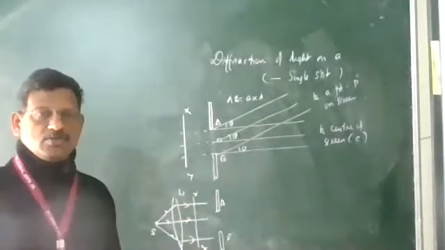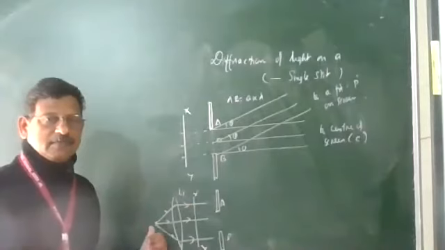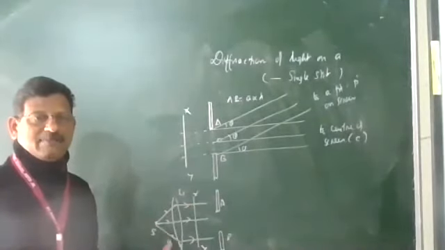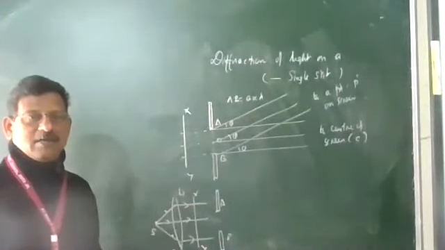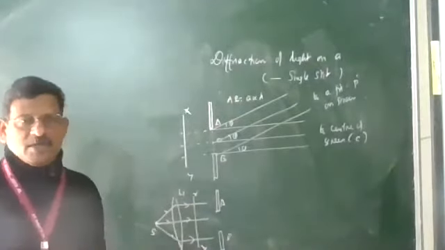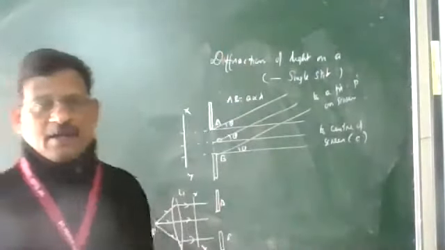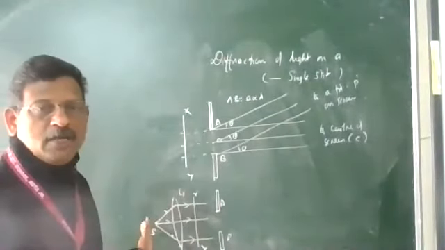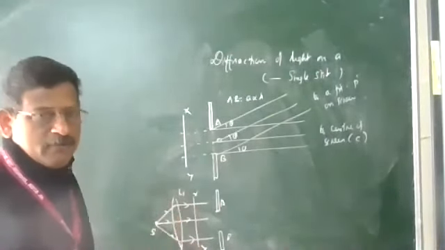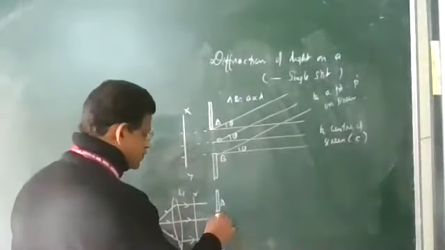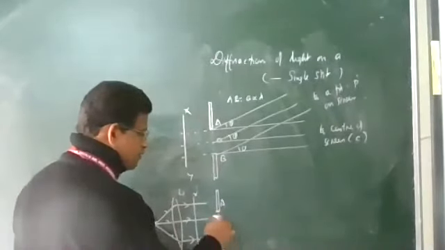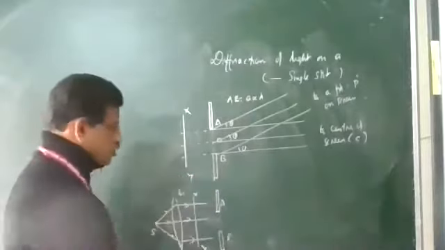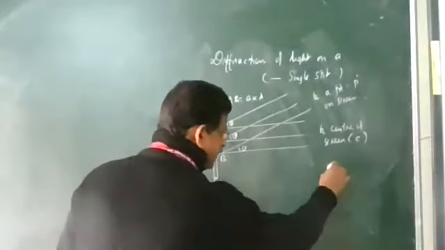Take a monochromatic source S. It is kept at the focus of a convex lens. After refraction, there is no need of taking a source at infinite distance. You can arrange it on the laboratory table. So we are getting a plane wave. When the plane wave is incident, this much portion of the wavefront is available at the slit. Then the secondary waves go in all directions. So keep a screen at a finite distance.